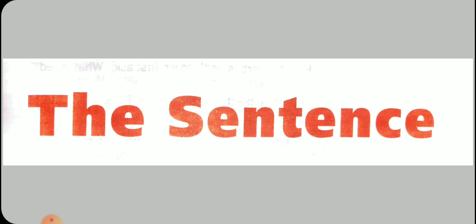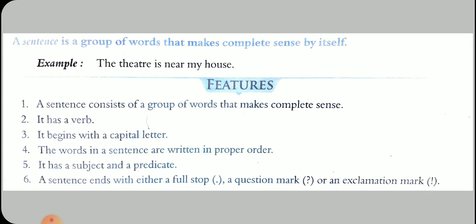A sentence is a group of words that are kept in a particular order to make a complete sense. We also say this: when one or more words are grammatically linked and bring out a complete sense, it is called a sentence. A sentence is a group of words that makes complete sense by itself. For example, the theater is near my house.